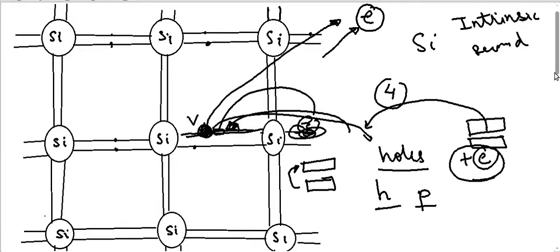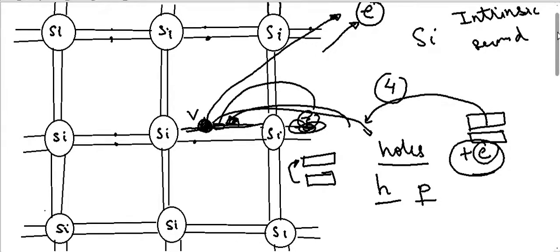Now there are methods in which we can further increase the conductivity of the semiconductor. So let us look into that. I have the same silicon material here, so let me put silicon, silicon, silicon, Si, Si.